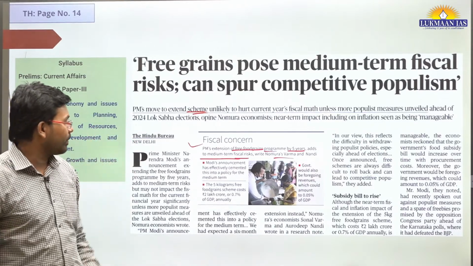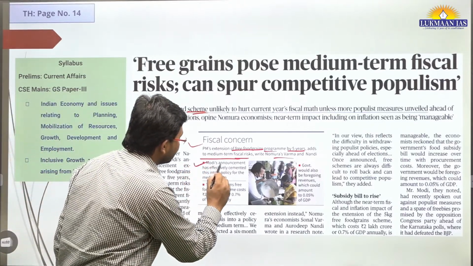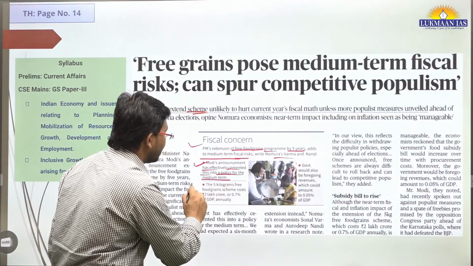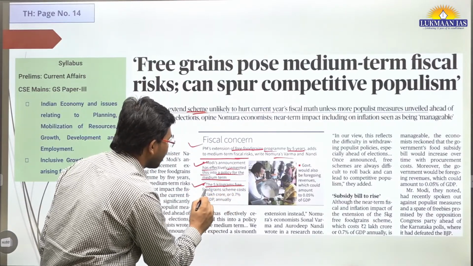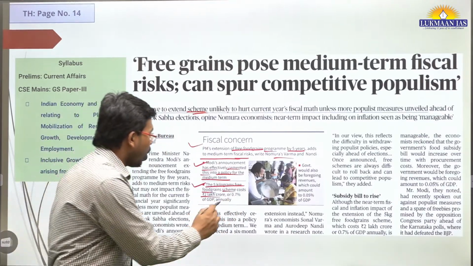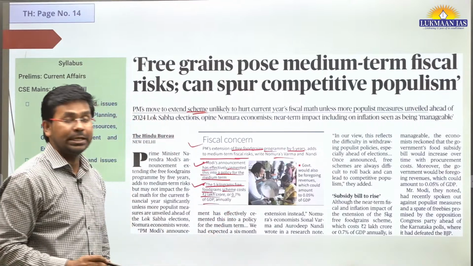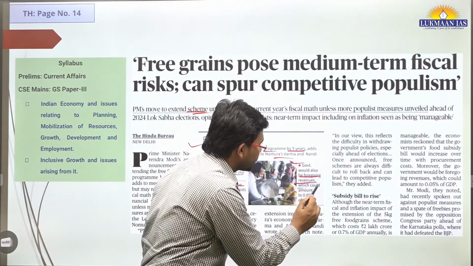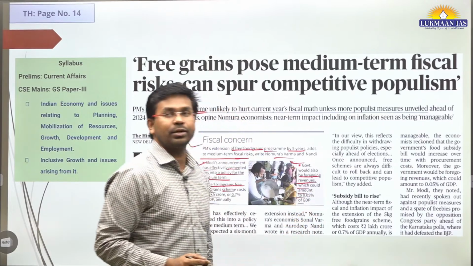They said that Modi's announcement has effectively cemented this into a policy for the medium term. The 5 kilogram free food grain scheme costs 2 lakh crore, or 0.7% of GDP annually, and the government would also be foregoing revenues which could amount to 0.5% of GDP.